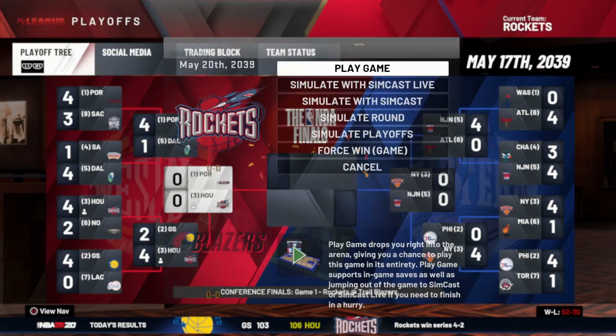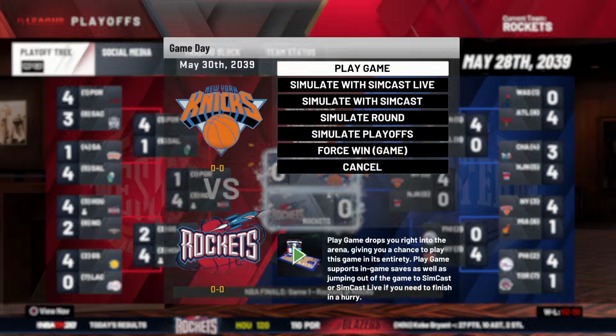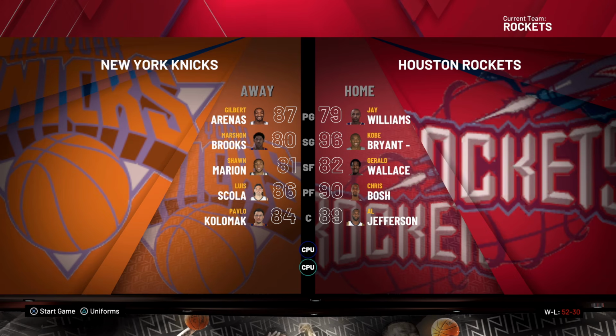Why did I go to social media? I don't know. Oh, God. Portland is the first seed, and they have CJ McCollum. Yep, that's definitely skip. No. We made it. Kobe Bryant, Chris Bosh, and Al Jefferson in the finals against a very old Shawn Marion, at least by the looks of it, and Gilbert Arenas.